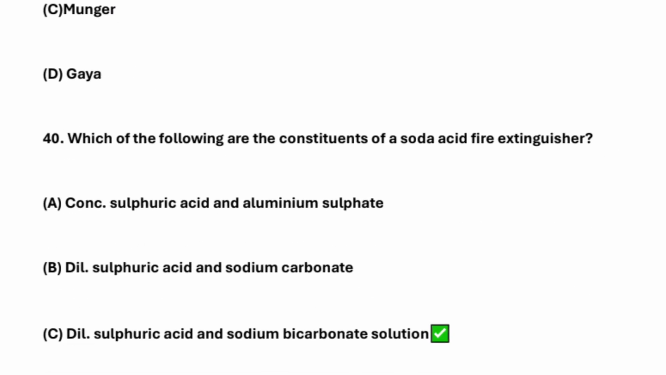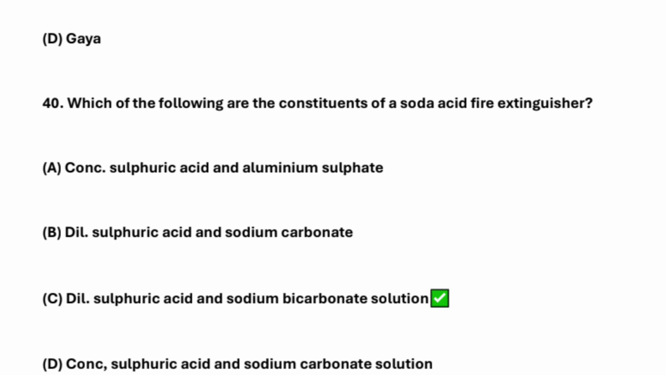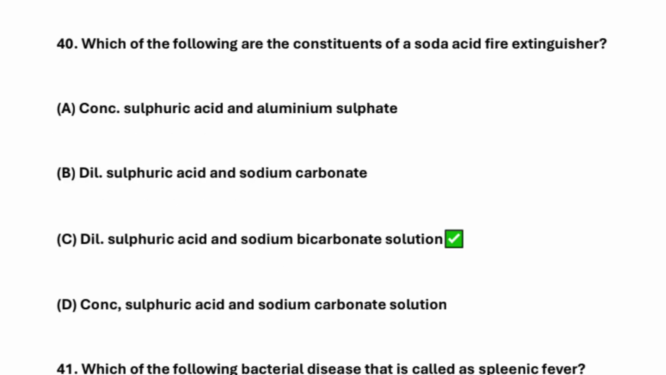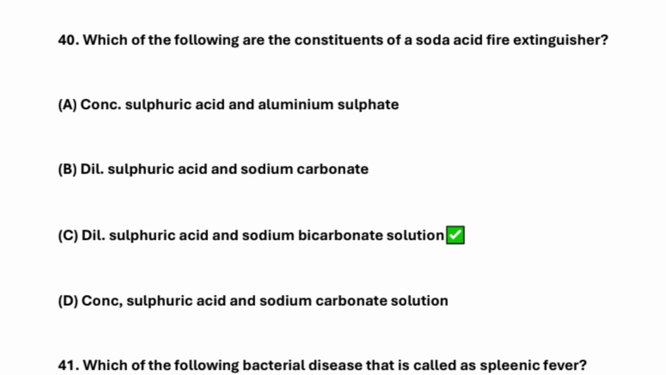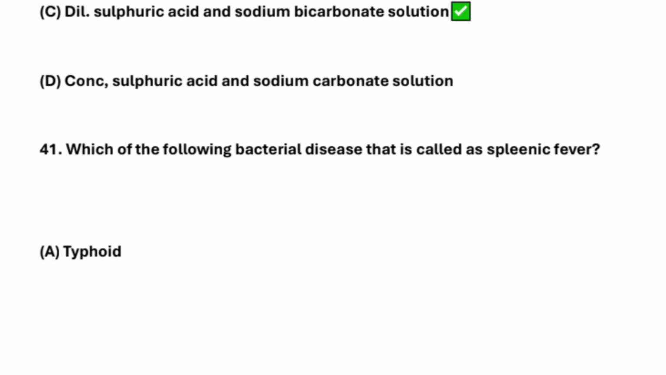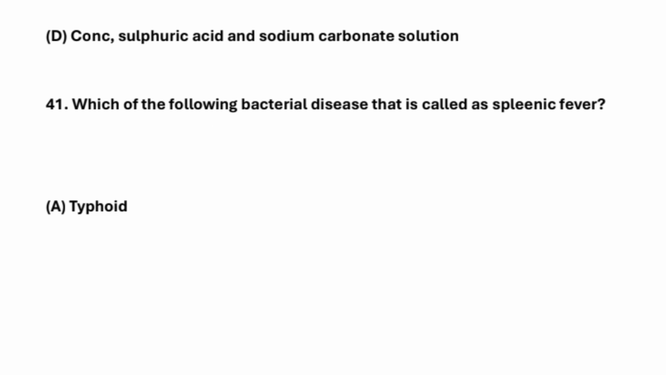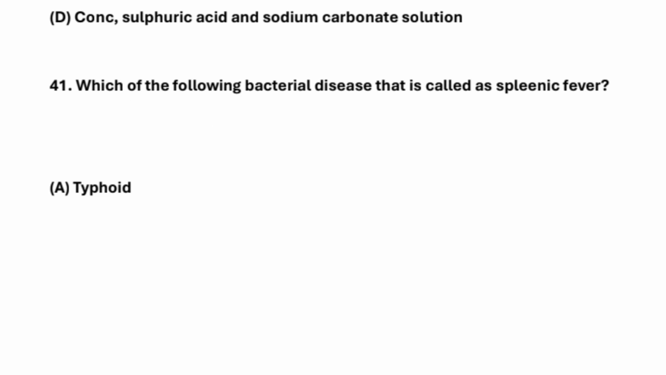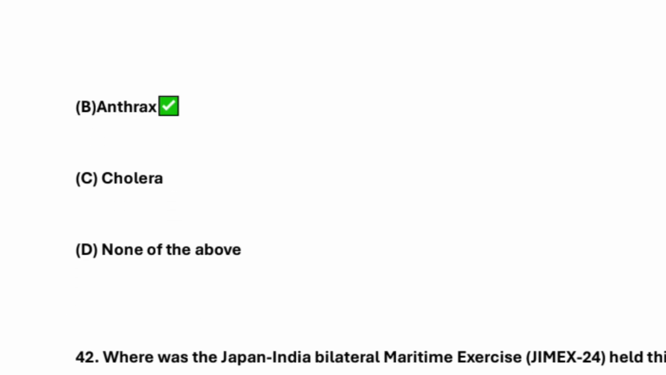So which of the following are the constituents of a soda acid fire extinguisher? So it's dilute sulfuric acid and sodium bicarbonate solution. Next question is what? Which of the following bacterial diseases is called splenic fever? First is typhoid, second is anthrax, third is cholera, and fourth is none of the above, right? So here the answer is anthrax, right?